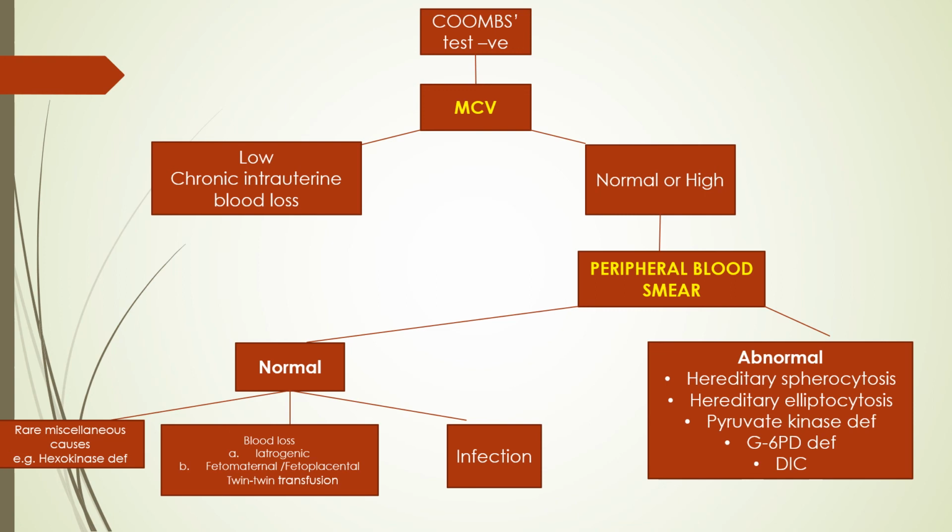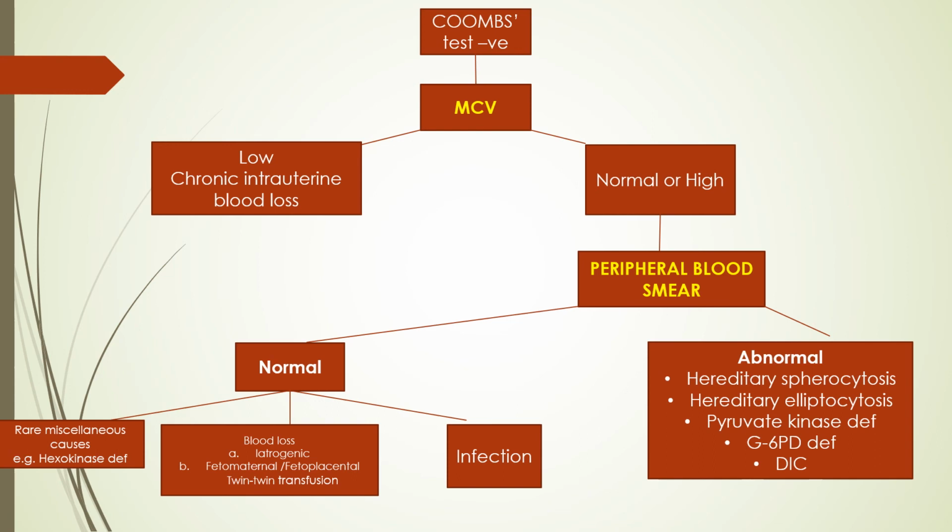Then infection may also be an important cause of anemia, and in these conditions Coombs test will be negative, MCV will be normal or high, and peripheral smear will also be normal. So Clostridium welchii sepsis may be a cause. Then TORCH infections, the TORCH group of organisms, are also an important cause of anemia. In that you may find associated thrombocytopenia, hepatosplenomegaly, or chorioretinitis. So these other findings will lead you to the diagnosis.